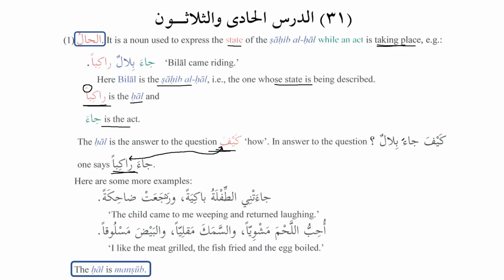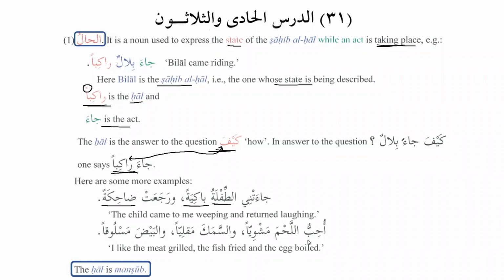For example, we have more examples over here. Ja'atni at-tiflatu bakiyatan wa raja'at dahikatan. The child came to me weeping and returned laughing. So at-tiflatu, we can see that it is sahib al-hal. And if you ask how did the child come to you, you say the child came to me crying or weeping. And how did she go back? She went back dahikatan, laughing. So this is what we call hal.